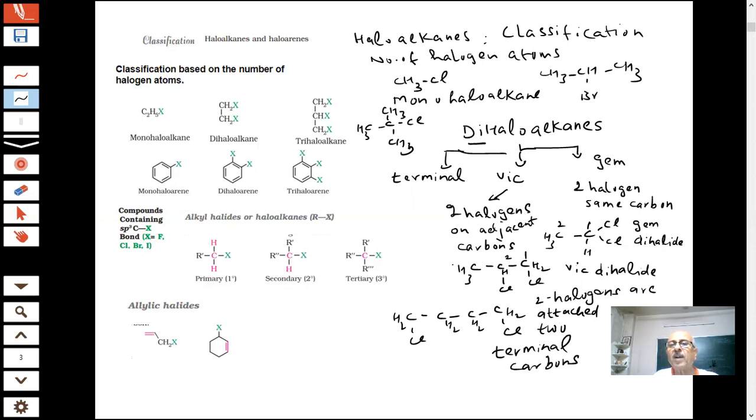Very, very important point I have discussed here. This was mainly about dihaloalkanes. Di means there will be two halogens, but the two halogens can be on the same carbon, or on adjacent carbons, or on the terminal carbons, student. So we will have three types of dihaloalkanes. Note down this, very important.